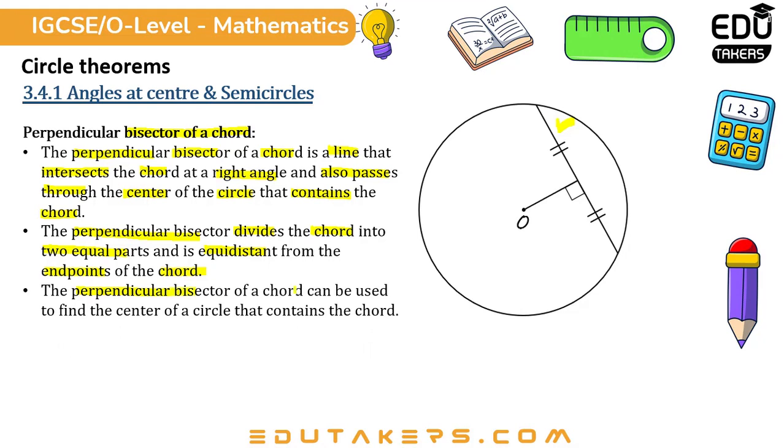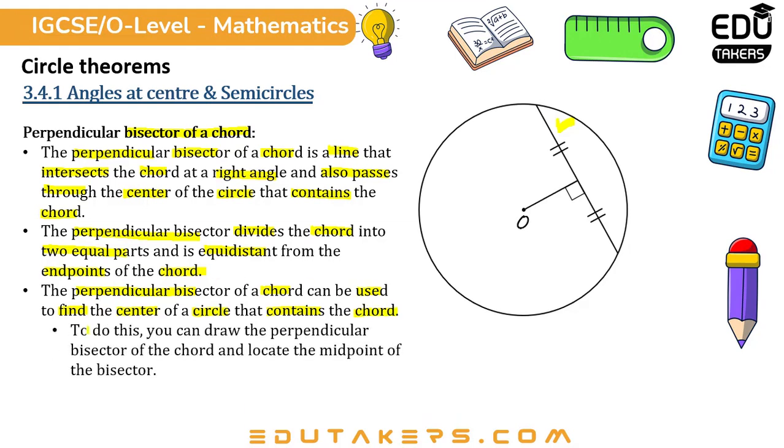The perpendicular bisector of a chord can be used to find the center of a circle that contains the chord. To do this, you can draw the perpendicular bisector of the chord and locate the midpoint of the bisector. This midpoint will be the center of this circle.